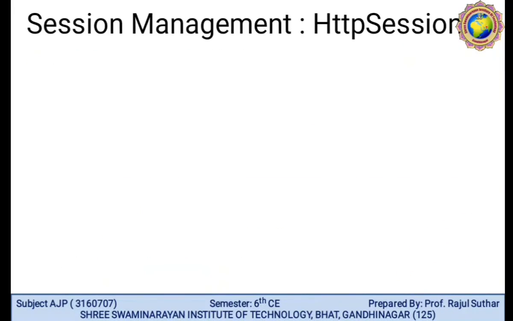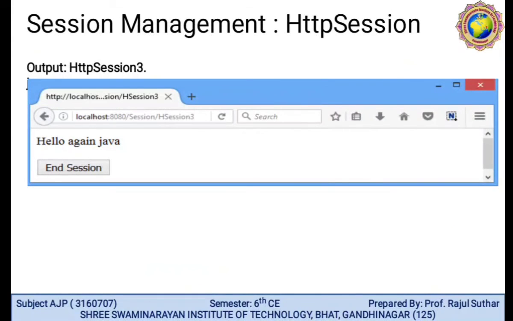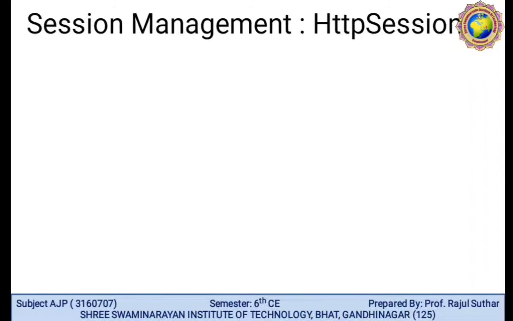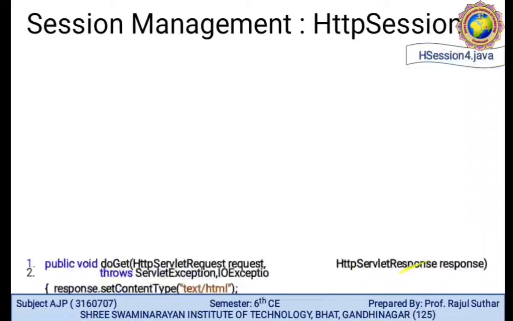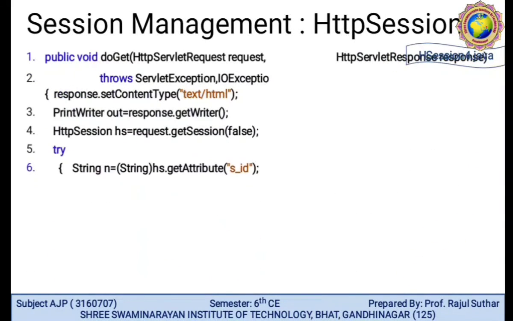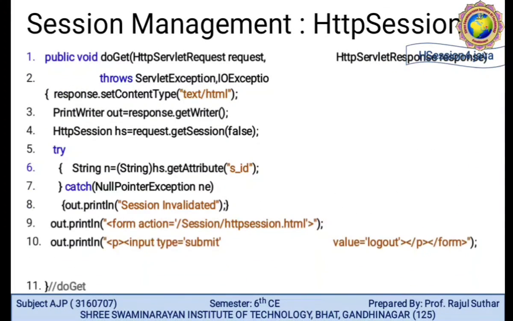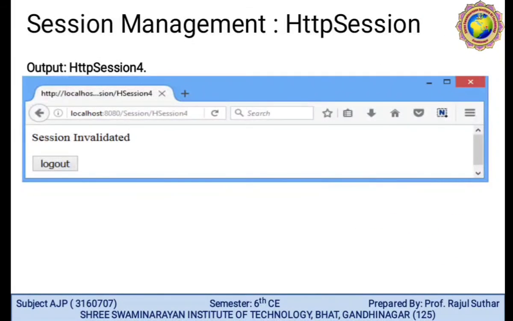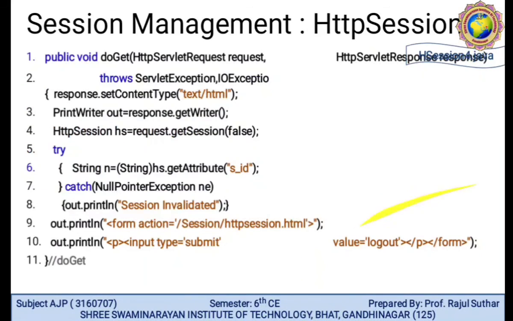At session 3, this is the Java class. By running this Java class, at session 3 it shows hello again Java, and we click on end session. By clicking on end session, we are retrieving session 4. In session 4, we have to write invalidate. Next stage is the invalidate state. So here session invalidate is required. In the fourth one, the message is session invalidated, and after clicking the logout button,